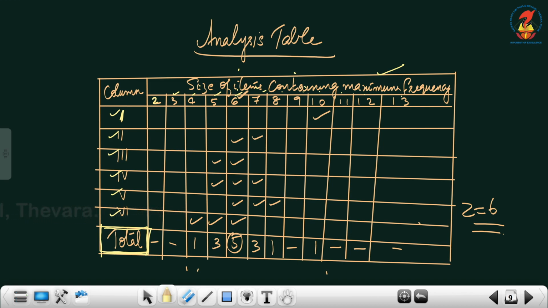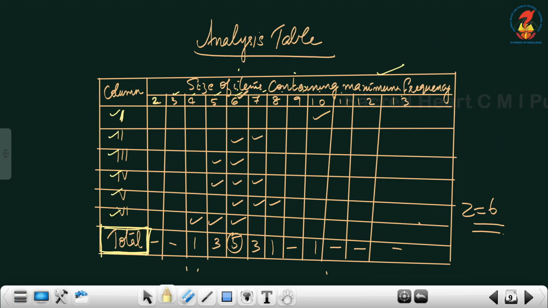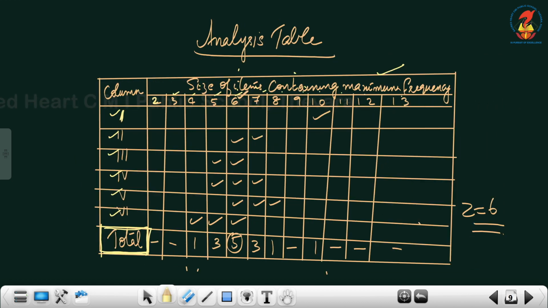Now we are going to do the analysis table. In the first column, you can find number 17 is the highest value, and that belongs to size 10, isn't it? Number 17 is the highest value of the first column. That belongs to which size? 10. So take column number 1. 17 is the biggest number. It belongs to size 10. So give a tick on 10. Okay, that job is over.